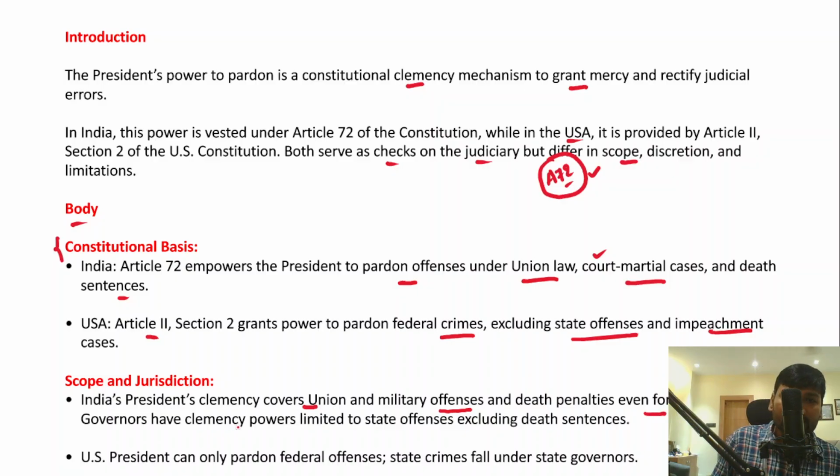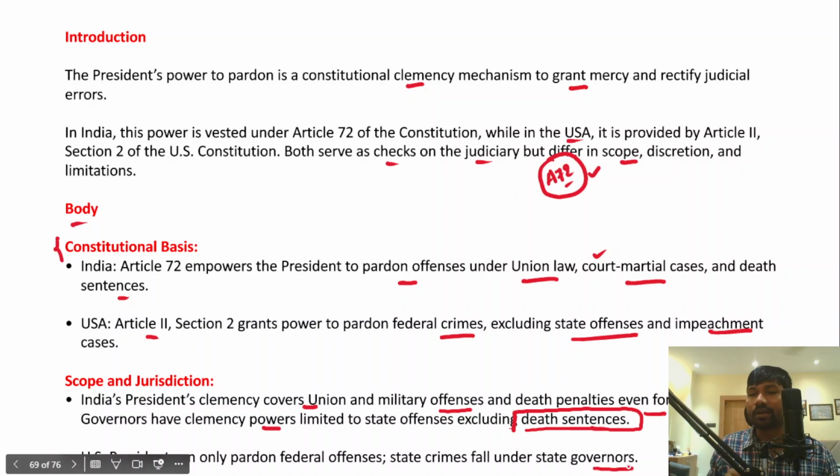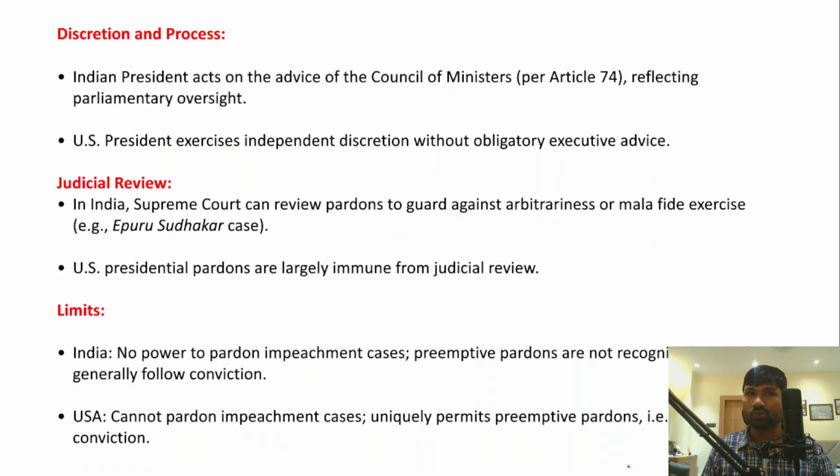Governors have pardoning powers limited to state offenses, excluding death sentences, because with respect to death sentences, only the president has the pardoning power. Governors don't have that power. However, governors do have a pardoning power, but it is limited to state offenses, right? So the US president can only pardon federal offenses, not state offenses, because state crimes fall under the state governors. State governors will take decisions with respect to these issues.